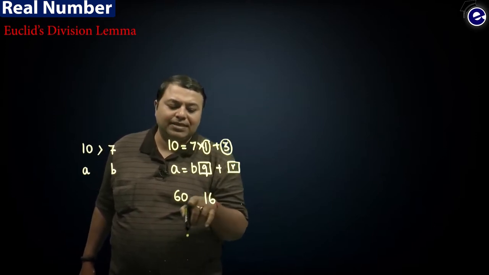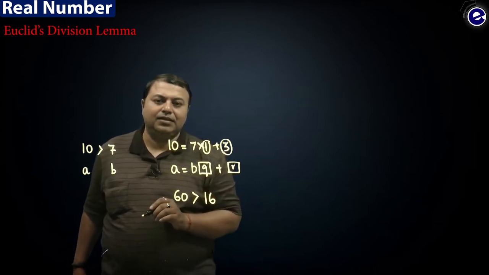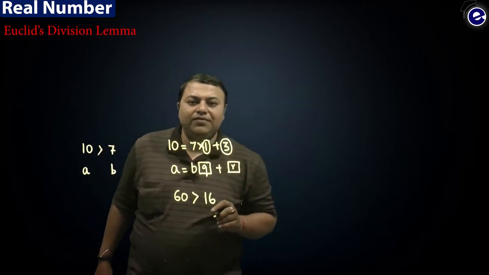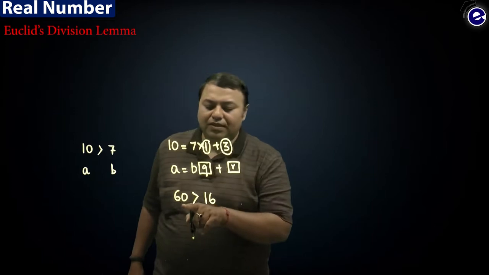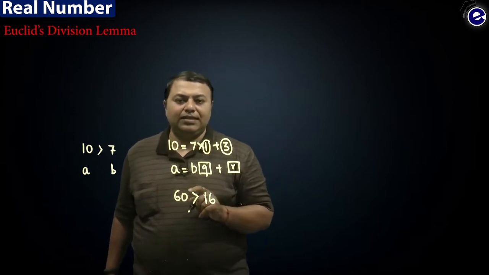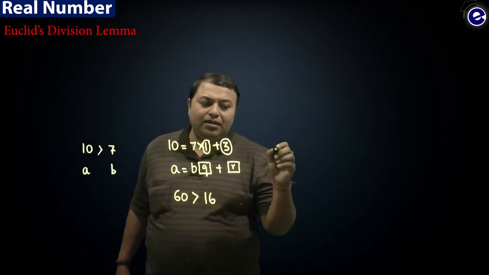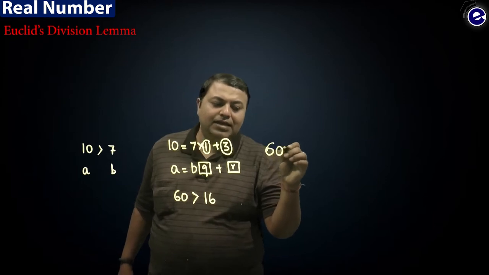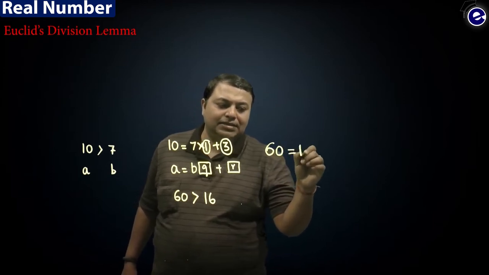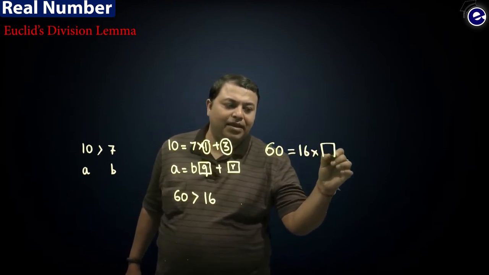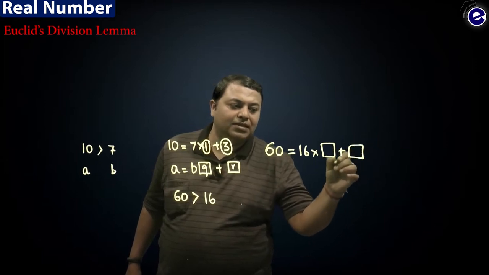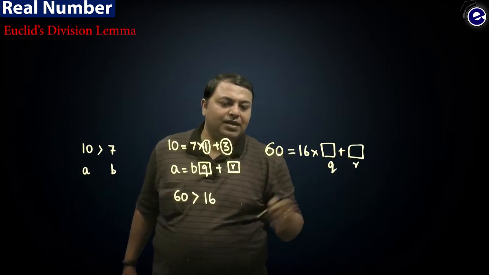Which one is bigger? 60 is bigger than 16. Now according to Euclid's division lemma, if A and B are two positive integers, then you can write 60 as 16 times something plus something, where this is Q and this one is R.